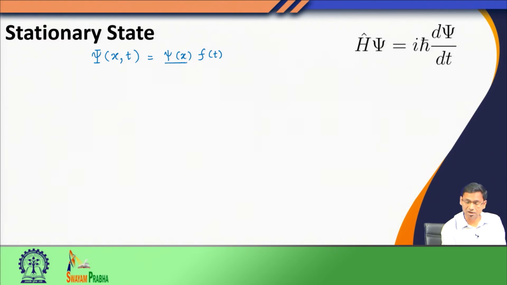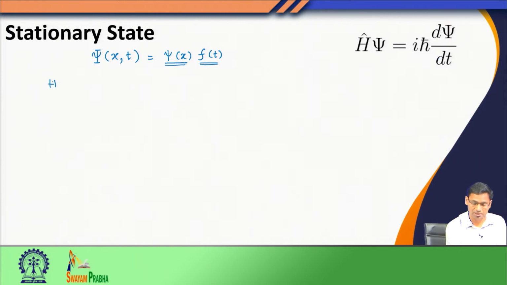Now, this kind of wave functions, the eigenfunctions which depended only on space, we have seen in plenty of examples. For example, particle in a box, particle in a sphere, hydrogen atom, harmonic oscillators. In all these cases, we saw the Hamiltonian did not have any explicit time dependence, and the wave functions that we obtained also did not have any time dependence. So, this part of the wave function we already know, and now something new is appearing over here, which is the time function. Now, let us apply this new definition of the function in the time dependent Schrodinger equation.